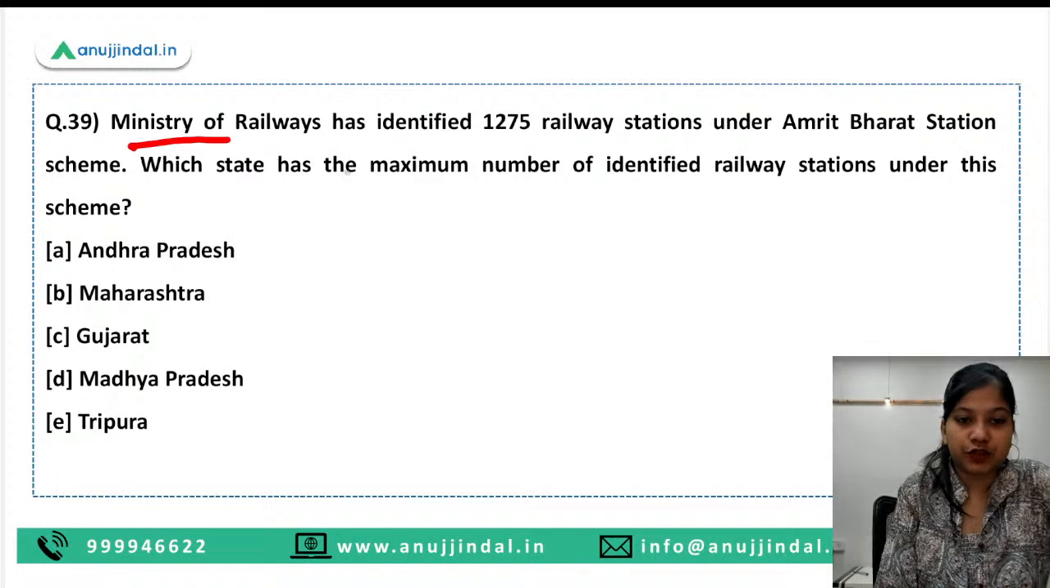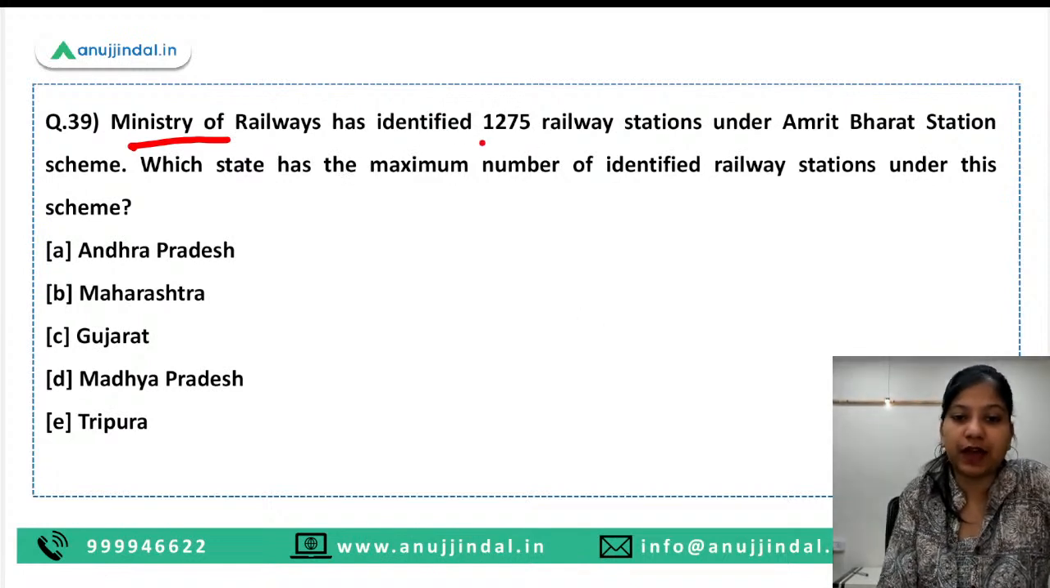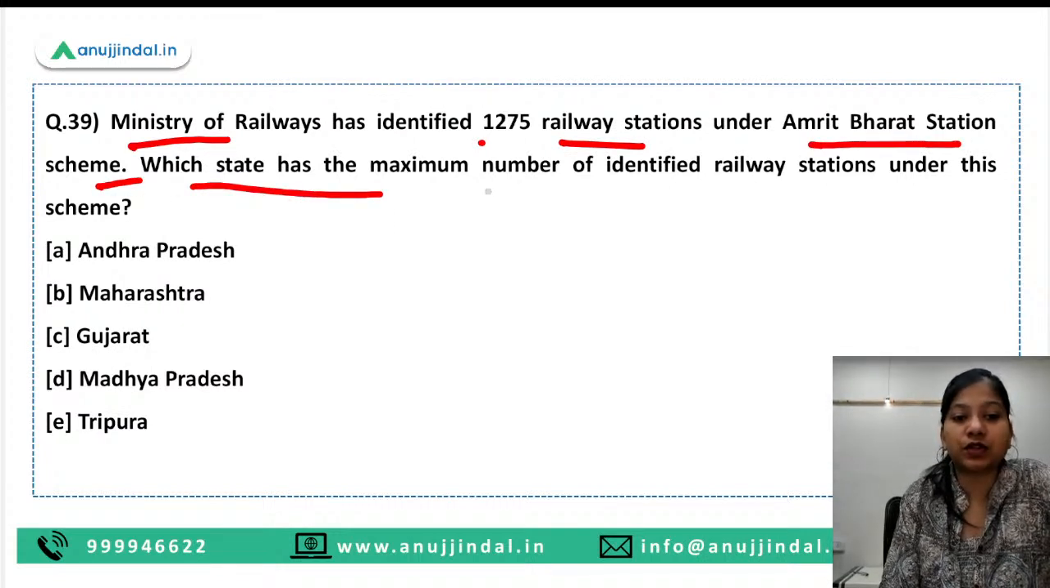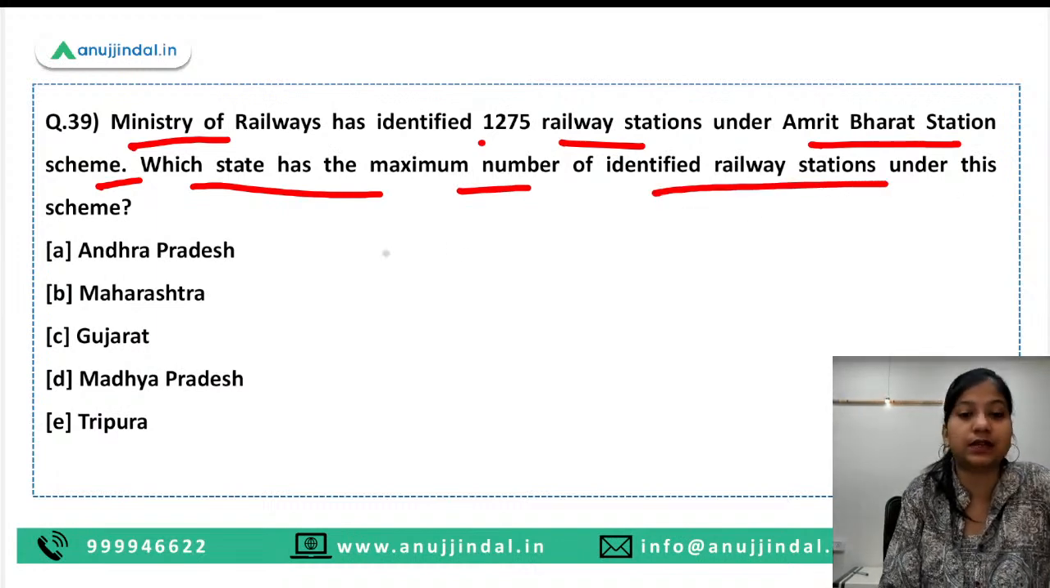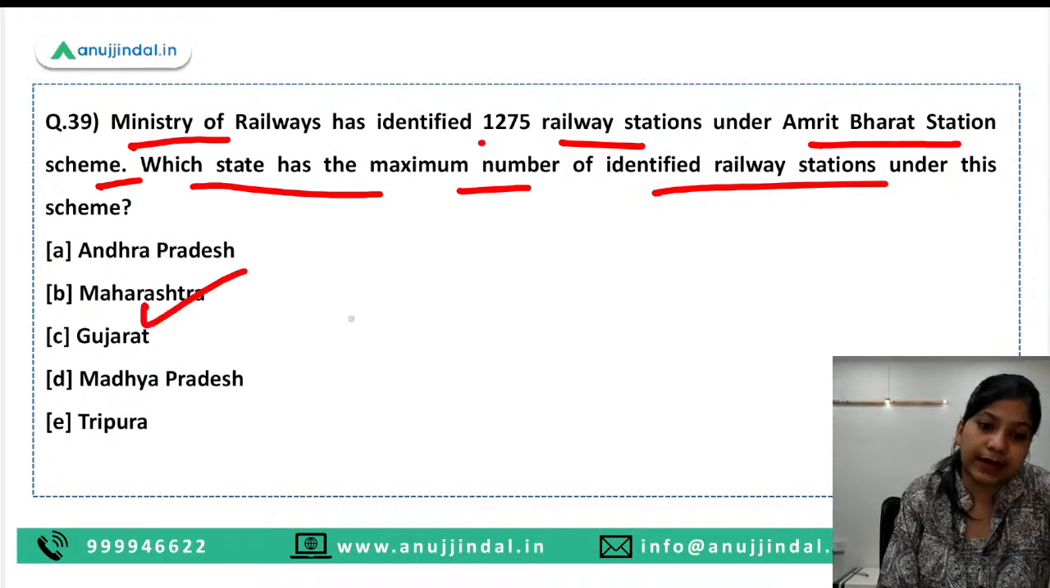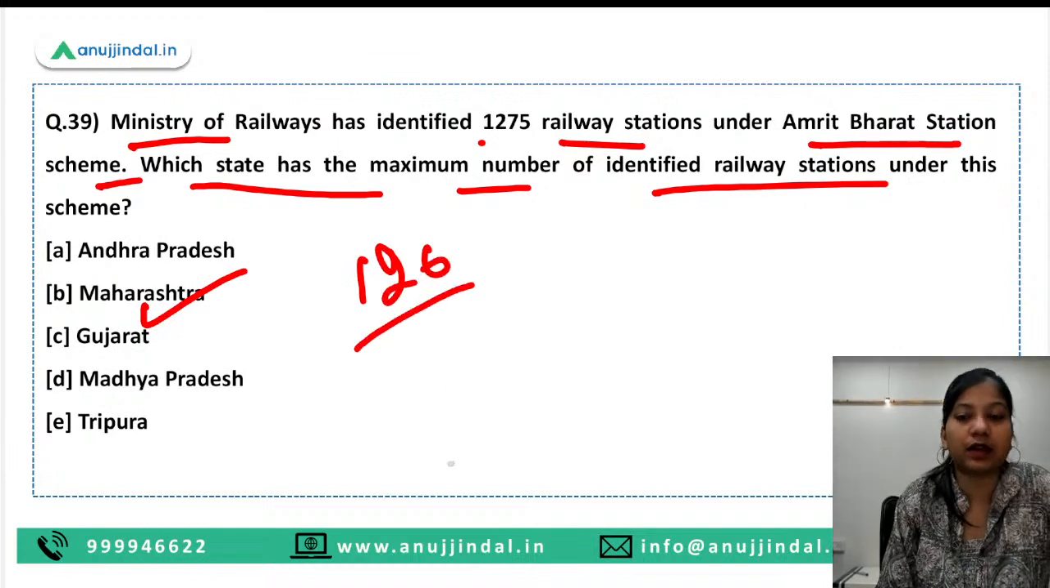Next question is, Ministry of Railways has identified 1275 railway stations under Amrit Bharat Station Scheme. Which state has the maximum number of identified railway stations under this scheme? Maharashtra, guys, is the right answer. 126 stations have been recognized in this particular scheme from Maharashtra.